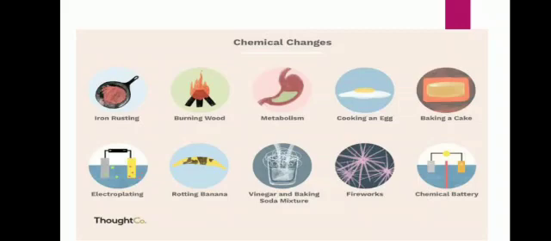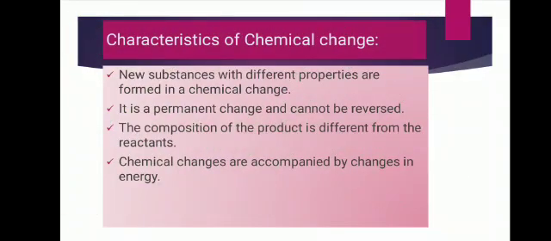Okay, according to all these examples that we have discussed, we can find the characteristics of chemical changes. In chemical changes, new substances with different properties are formed. A chemical change is a permanent change and cannot be reversed to get back the original substance. And the composition of the product is different from the reactant. Product means the new substance that forms, and reactant means the original substance.